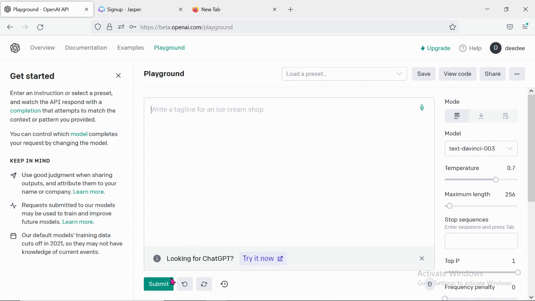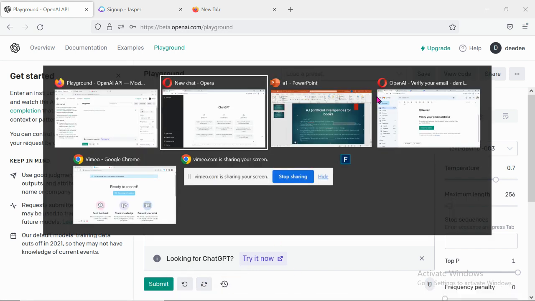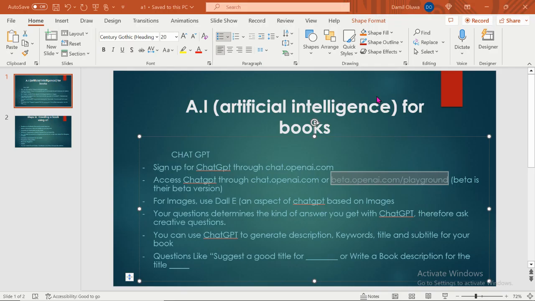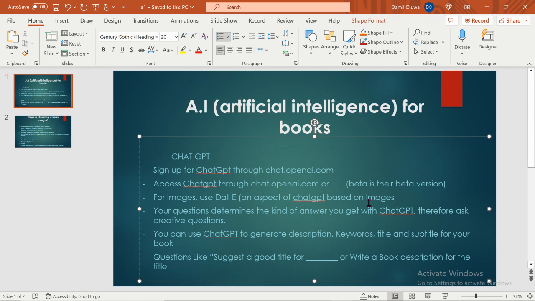So this is just it. Ask your question, click on submit. This will undo the last question. This will regenerate the answer it gives you. You are still going to all the practical means of this. So now let's move on into it. For images, use that aspect of ChatGPT based on images. So this is just how that works.